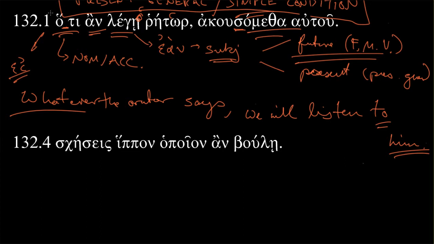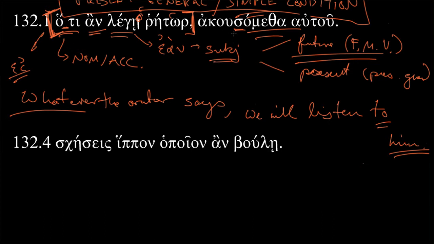This protasis, this if clause, is really not, if you were going to remove something from the sentence, let's say you had to cut down a sentence to its barest bones. You wanted to get just the main verb. It's not going to be in this clause. This hos an starts this protasis, this if clause, although I mean it's really a who clause. It's a relative clause, but it's a conditional relative.